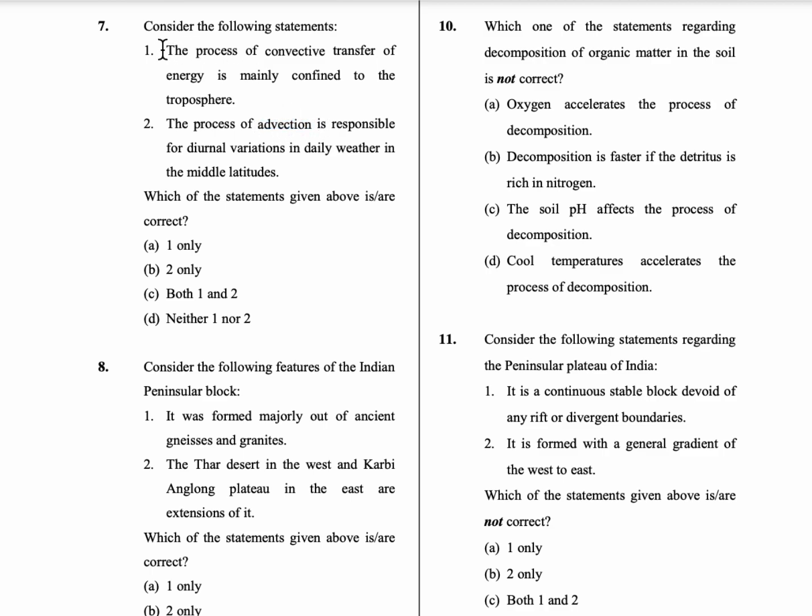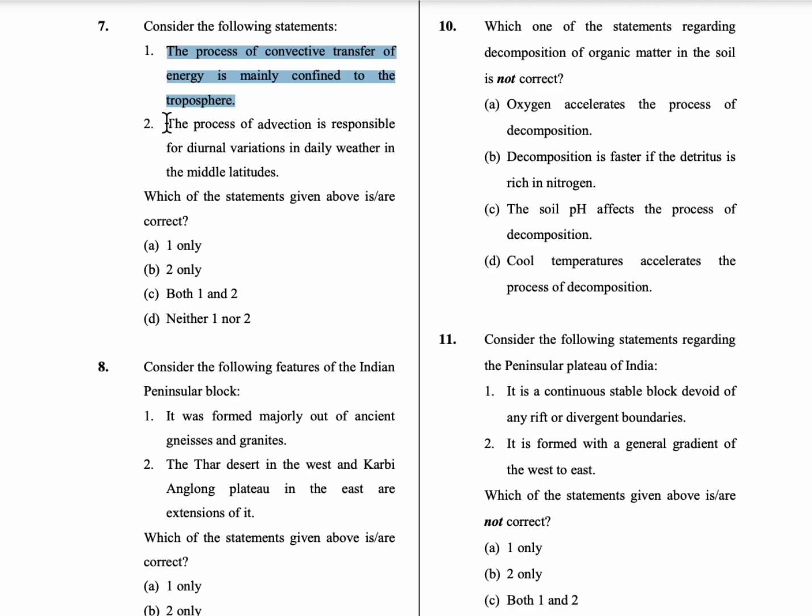So here in the convection process, the transfer is mainly confined to the troposphere. So when it comes to the troposphere, it is definitely convective. It is a vertical transfer of heat. So first statement is correct.